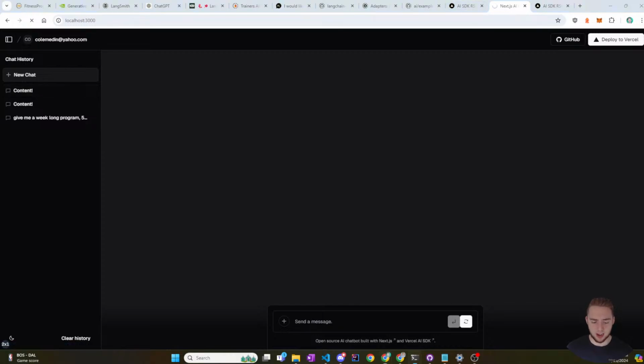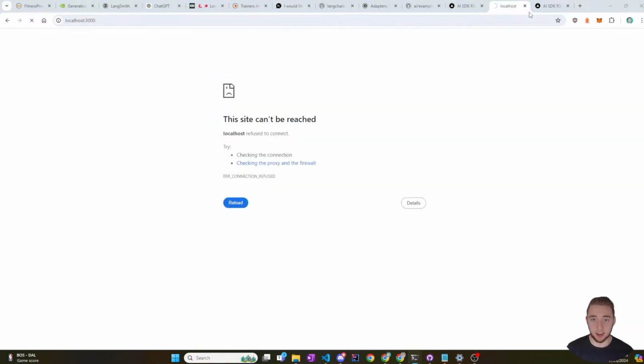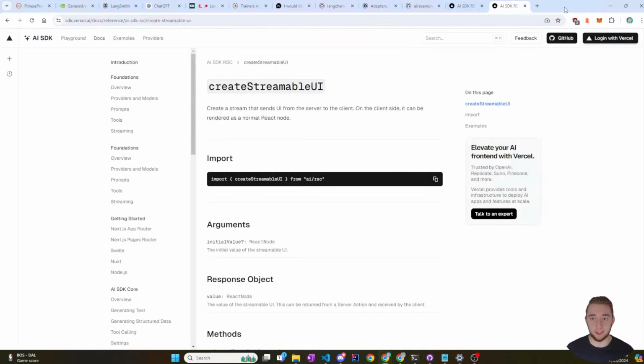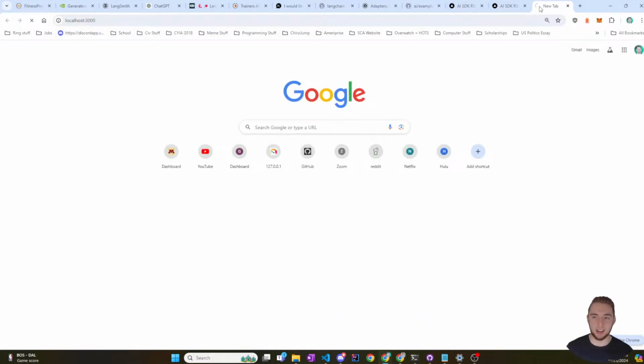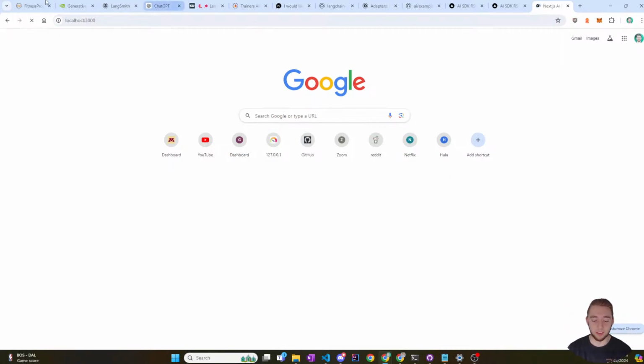Oh no, it's still loading. Okay, I'm gonna restart my entire site because this is just busted. I don't know why Next.js does that once in a while. Next.js is wonderful, but sometimes it just doesn't load or it crashes. Maybe I'm doing something wrong. We'll see. Now we'll do the real test. When I reload this now, if I still can't click a new chat, then I know that I've got an issue.